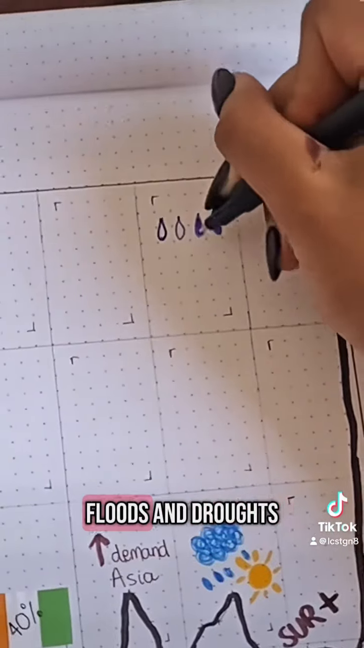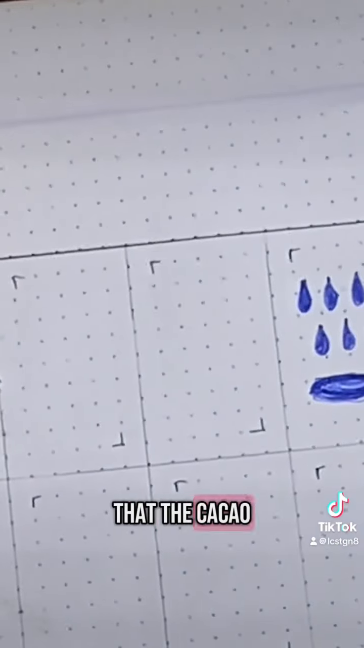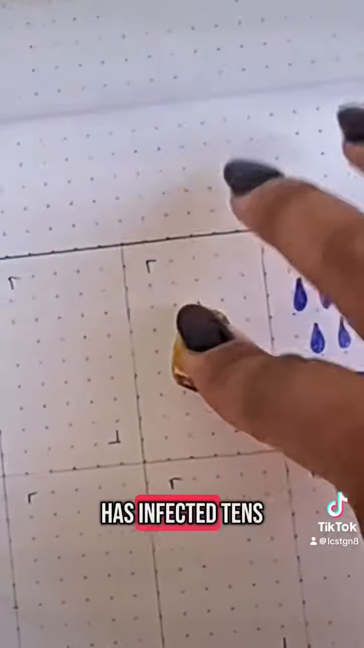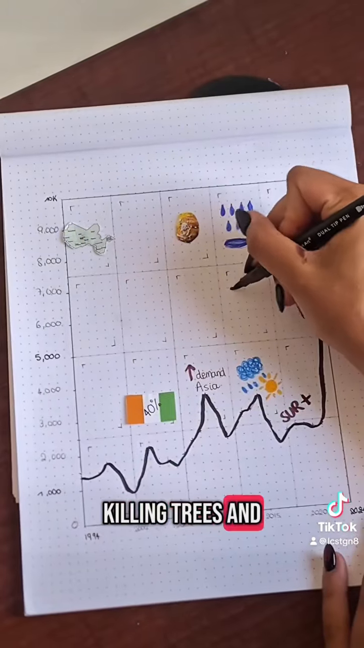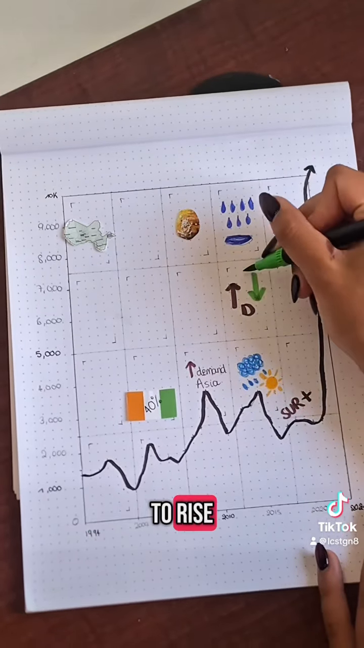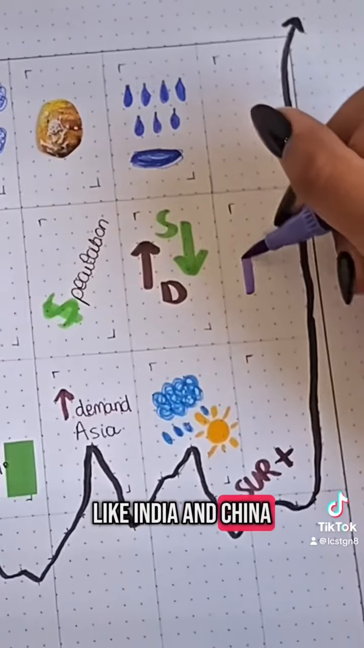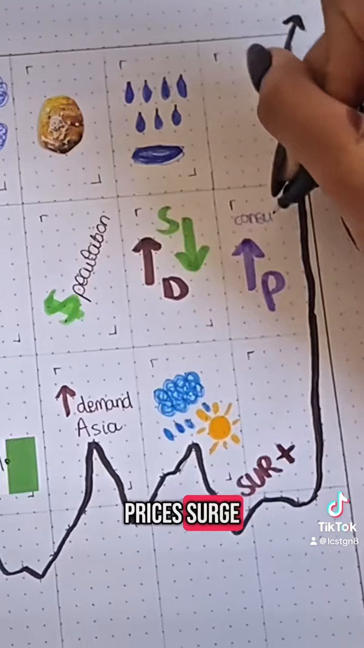Unseasonal heavy rains, floods, and drought have damaged trees and delayed harvests. On top of that, the cacao swollen shoot virus has infected tens of thousands of hectares in Ghana alone, killing trees and slashing production. At the same time, global demand for chocolate continues to rise, especially in countries like India and China. So when supply drops and demand stays strong, prices surge.